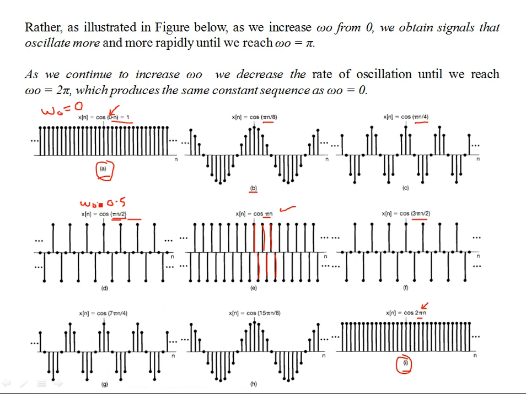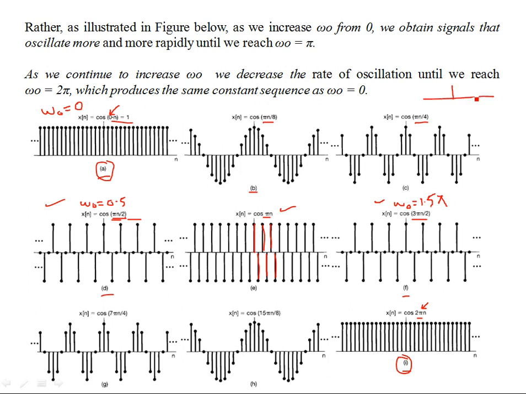Do you see any difference in this case and in this case if you compare part D with part F? Over here omega naught is 1.5 pi, and the difference is of pi, right? So these two signals are pretty much the same.